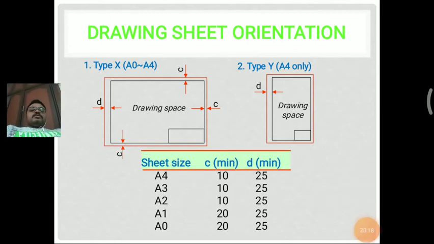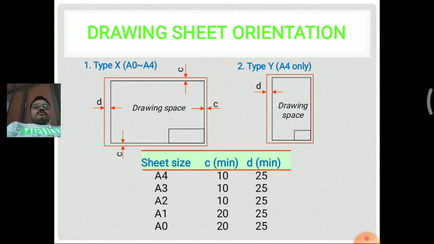There you can see the different types of sheet sizes and what is the minimum size taken for C, that is the right side, top side as well as the bottom side, and what is the minimum size we can take for D, that is the left side of the border line.